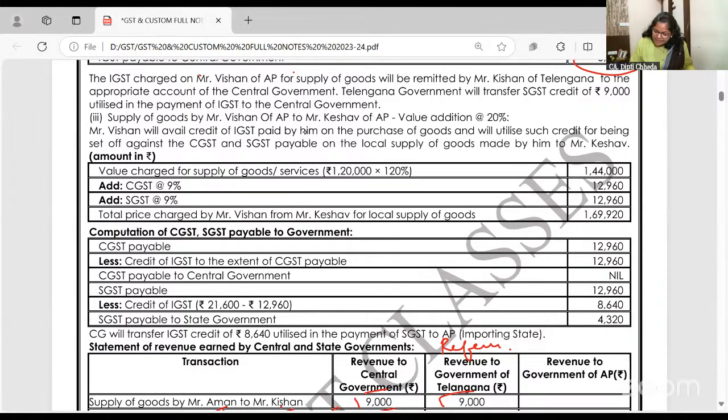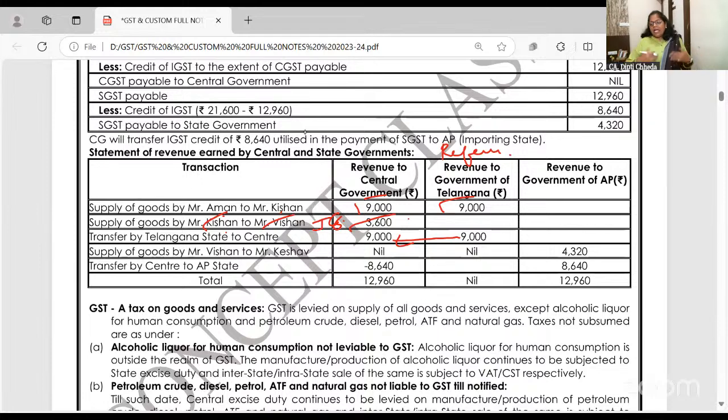So when you set off SGST in IGST, the Telangana government is saying, sorry, take back. Anyhow, it is interstate, and in interstate it's destination based. Goods have gone from Telangana to AP, so AP will get the tax. Telangana is saying, I have nothing to do with it, take your 9,000 back.